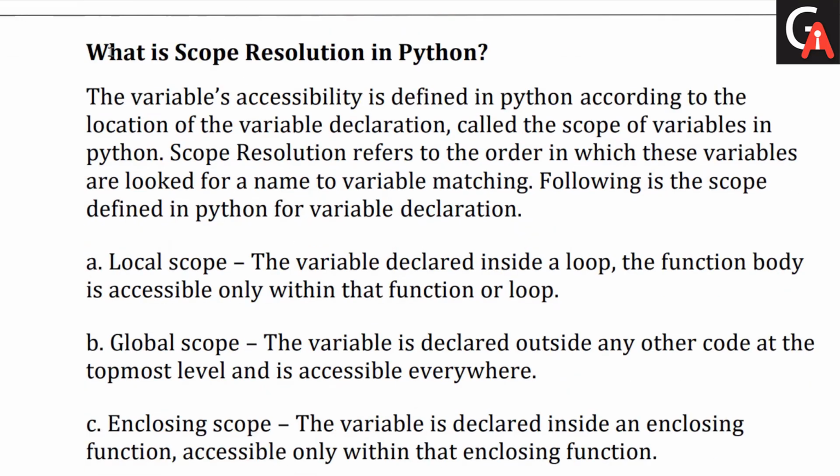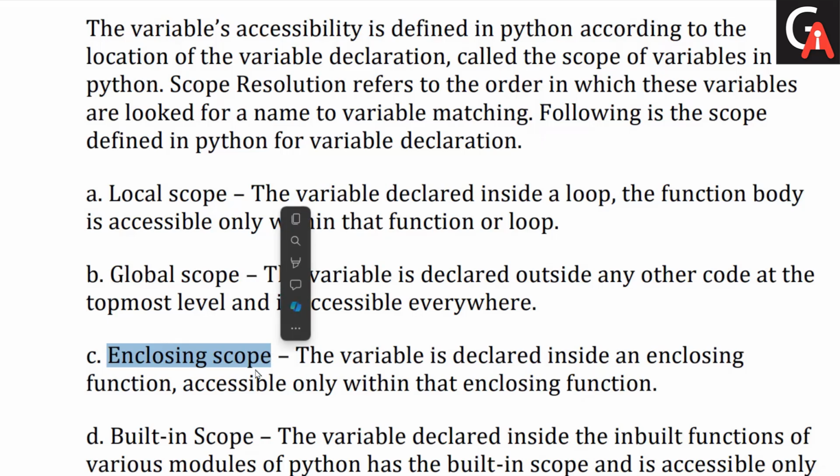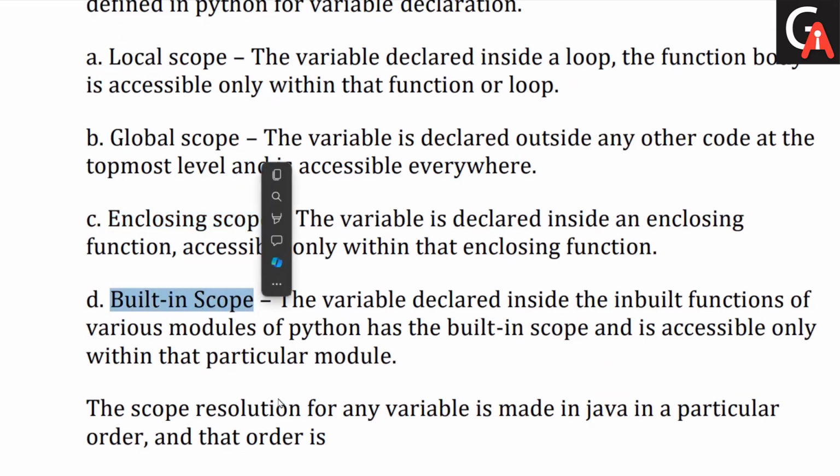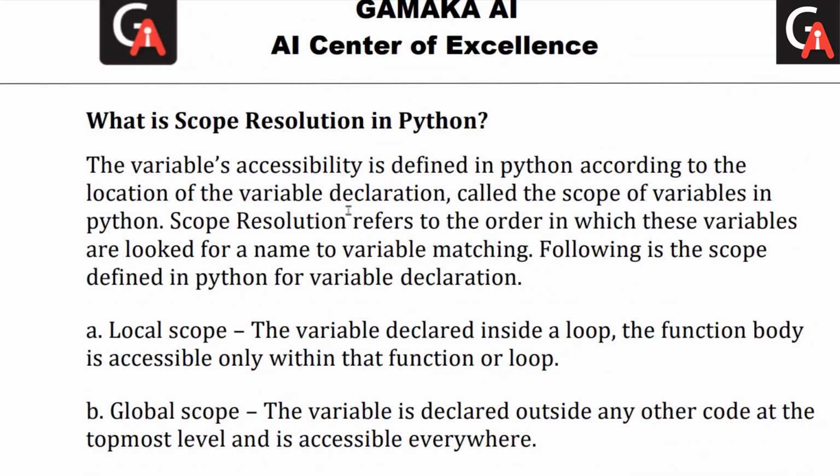So what is scope resolution in Python? We have local scope, global scope, and enclosing scope, then built-in scope. We have seen a similar type of question in the previous interview question sets as well, where I explained the scope of each of these things. So let me try to explain this again.